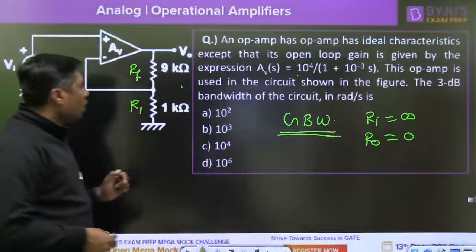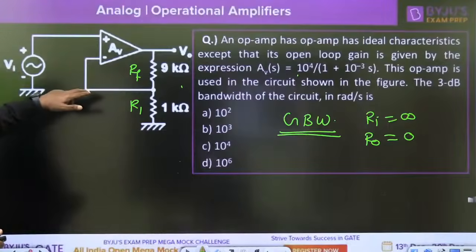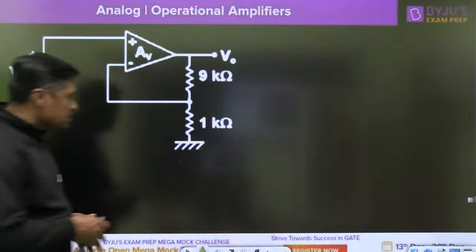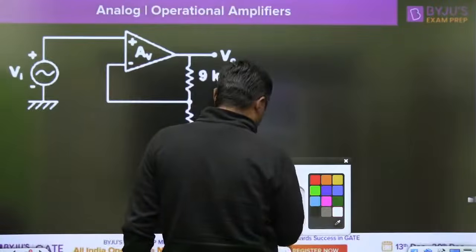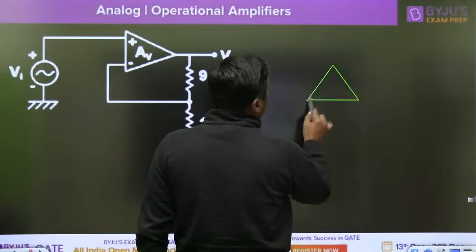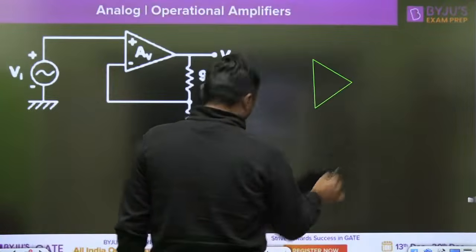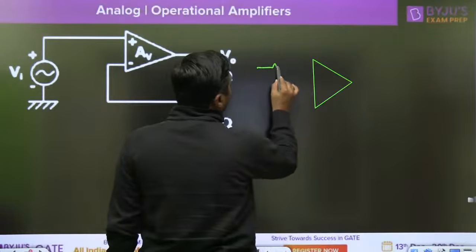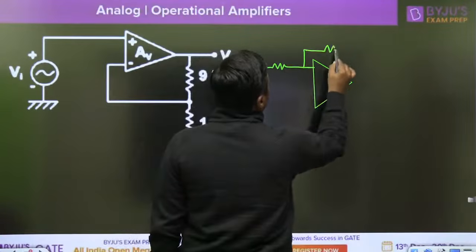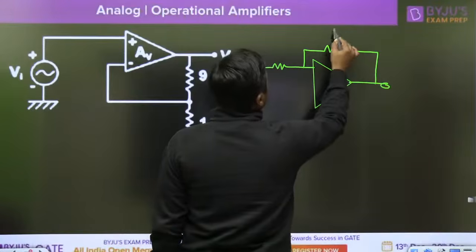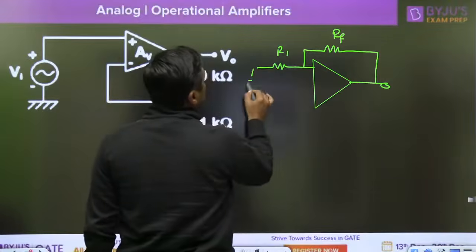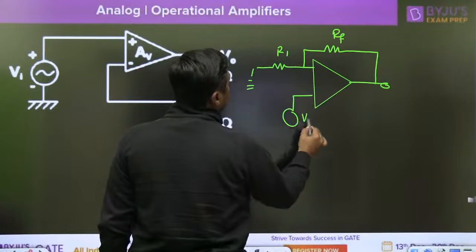Right? Now tell me, what is the gain when I am applying the negative feedback? Because in this diagram, we are giving negative feedback. It is the operational amplifier. Here we are connecting the negative feedback. This is RF, this is R1, this is connected here, input is connected here.